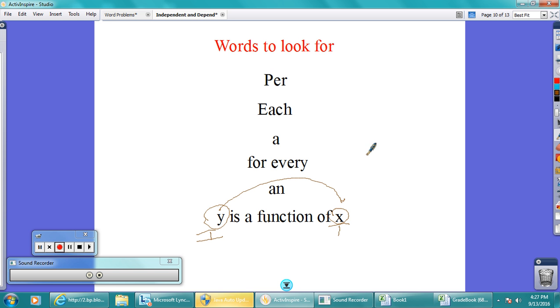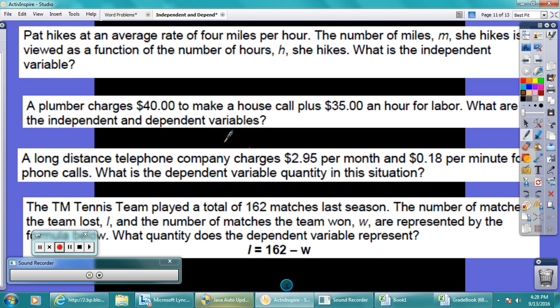So when we get into graphing later on, we always will know y depends on whatever x is. You need to write this down. Y will always depend on x. Now these power words, we're going to see them. And when you see these power words, these are shortcut words. This is going to tell you exactly what's going on in your sentence. So let's look at a couple of examples.